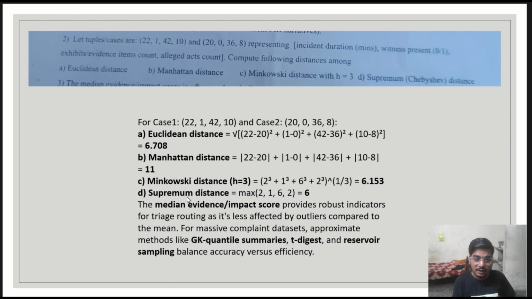Further, the median evidence impact score provides a very robust indicator for triage routing, as it is less affected by outliers compared to the mean. For massive complaint data sets, approximate methods like the GK quantile summary, t-digest, and reservoir sampling balance accuracy versus efficiency, and we will discuss this in the upcoming questions.